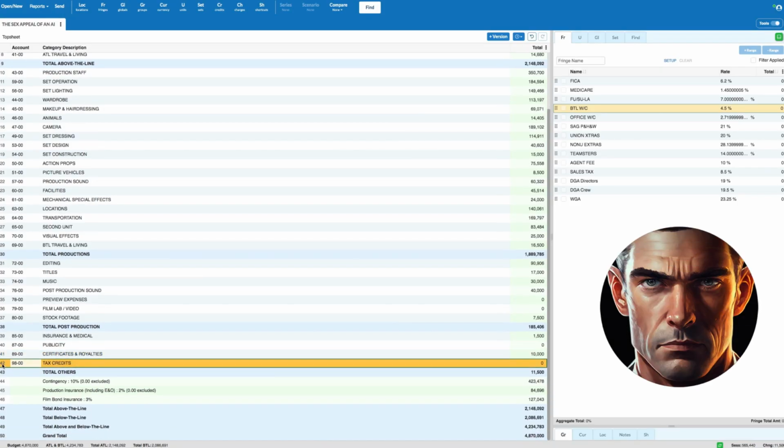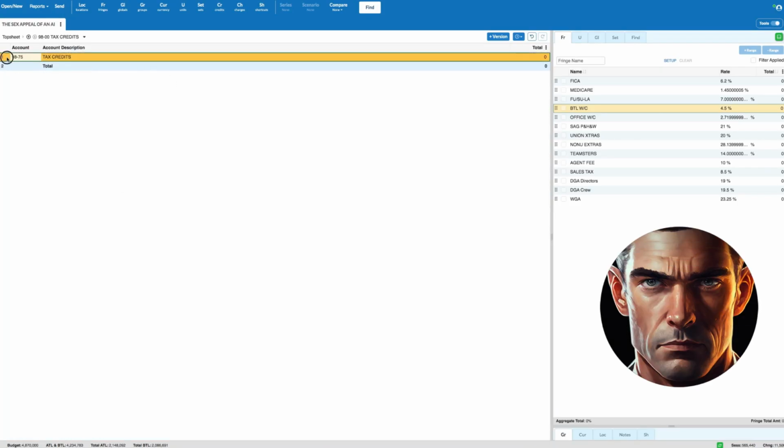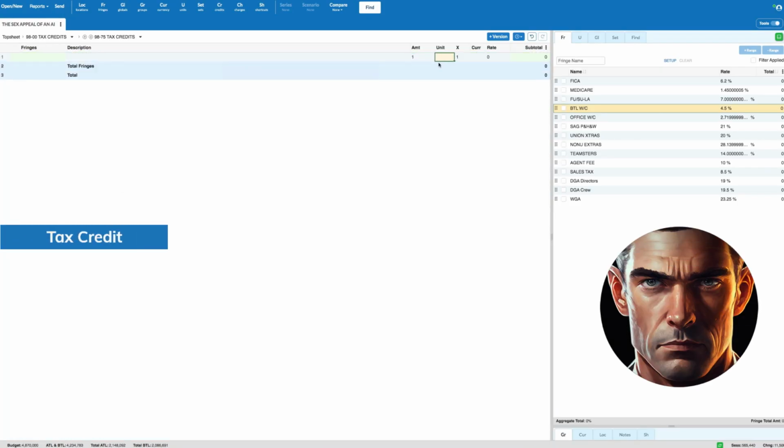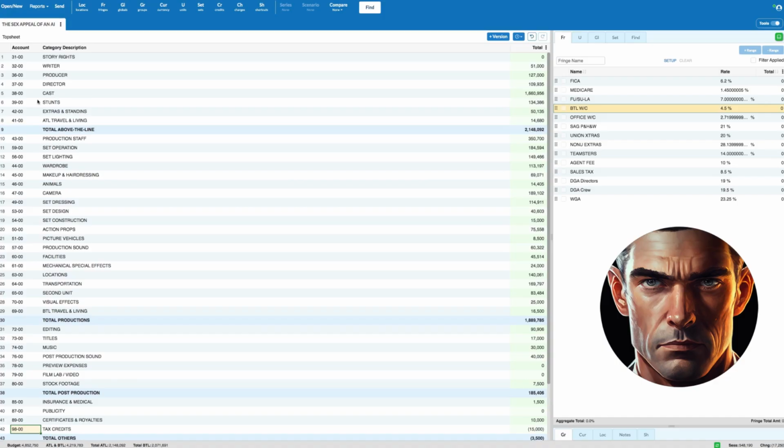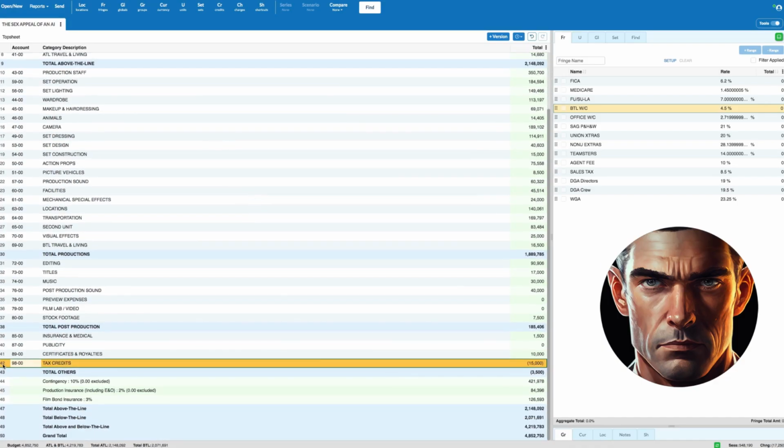Furthermore, we are eligible for a tax credit offered by the state of California due to our use of state roads and land. We will add $15,000 as a tax credit to the budget, reflecting the benefit we will receive. These allocations and provisions ensure that we have the necessary resources and funds to cover the specific requirements of the project, allowing for a successful and well-executed production.